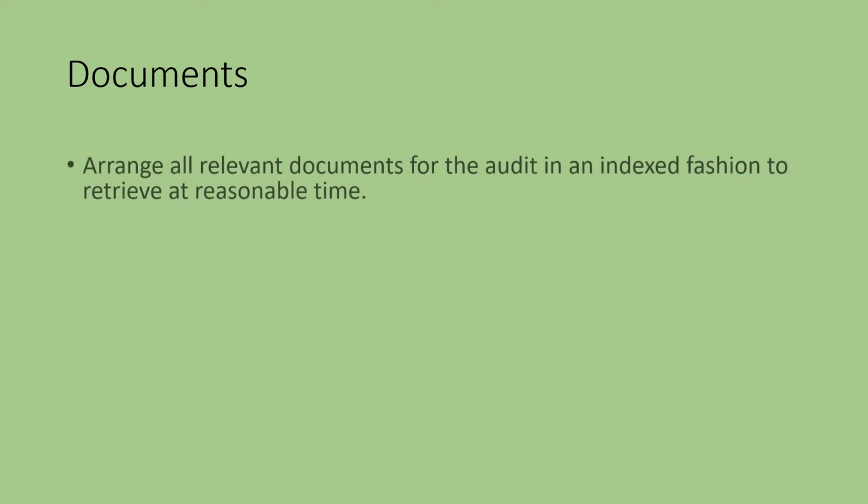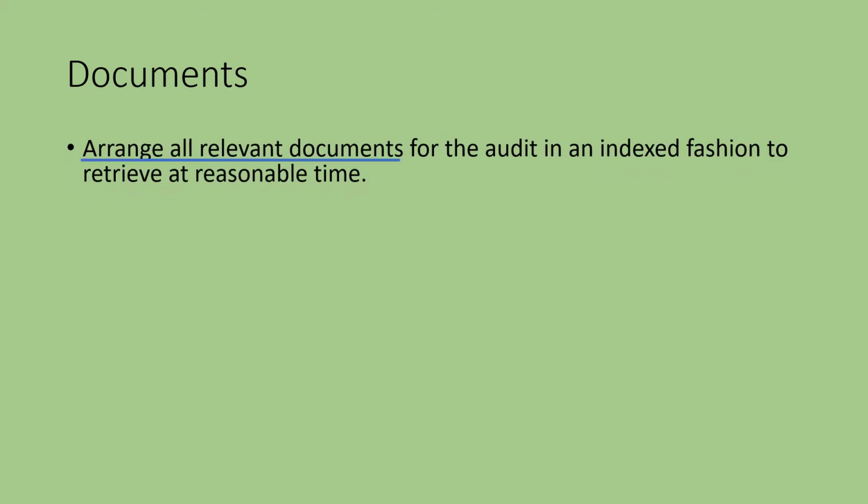Let us look into the documentation part. Arrange all relevant documents for the audit in an indexed fashion to retrieve at reasonable time. By now, the attitude of the production personnel will be known clearly. If you are successful till now, you are through up to 50% of the inspection. Now let us see how to satisfy the auditor on GMP documentation. Arrange all the required documents indexed and easily retrievable for submission for review.